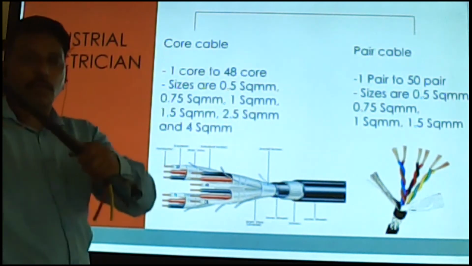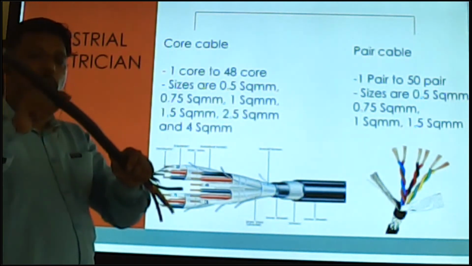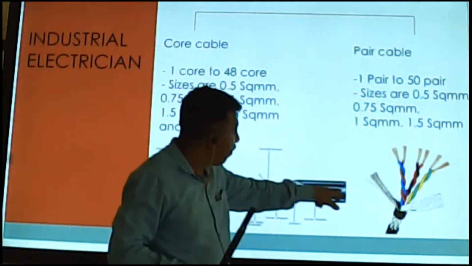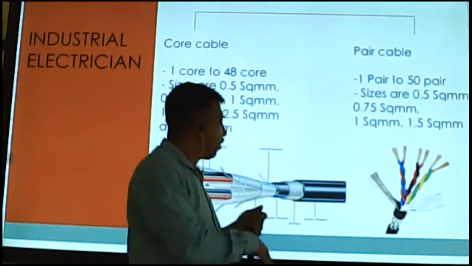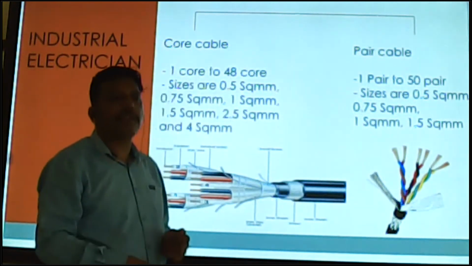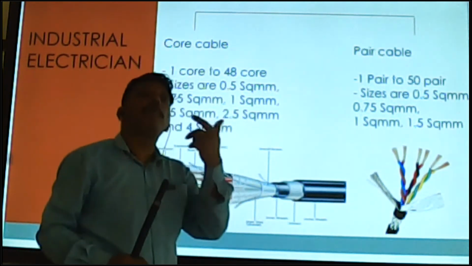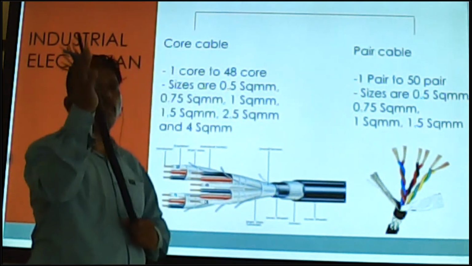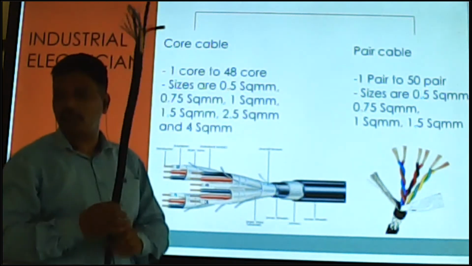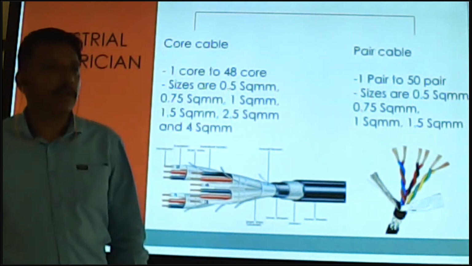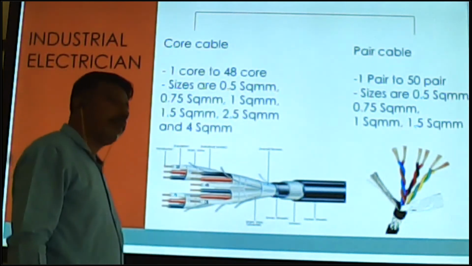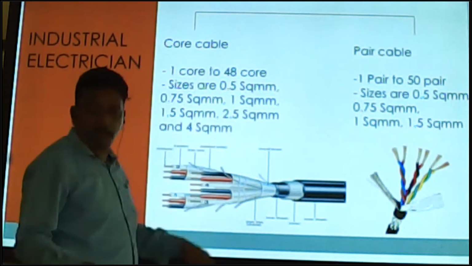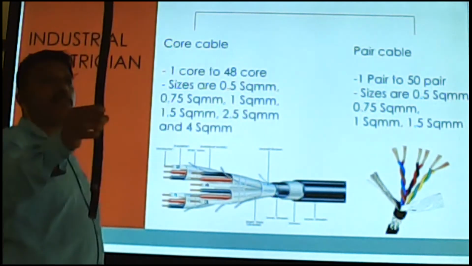Here it is written. You can check here: number 1 core, 2 core, 3 core, 4 core. This is the outside of the insulation. So anywhere, it is written how many cores are inside and which size of core wire is inside the cable. All this is written there. Okay, so you can check this one and do it. Do not think that 4 mm square means this cable is 4 mm square.